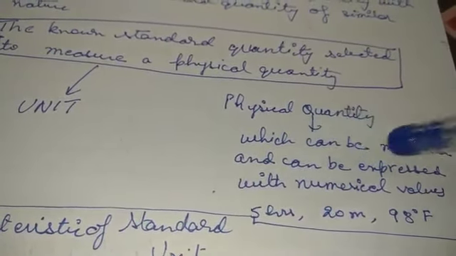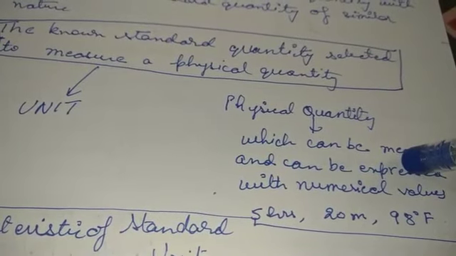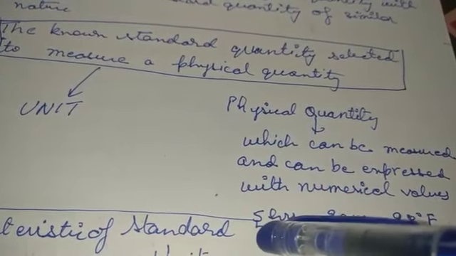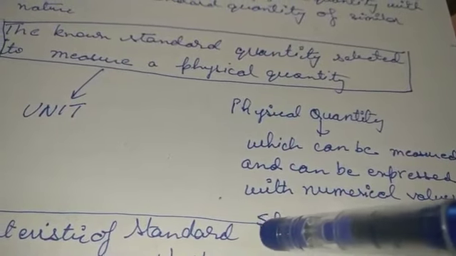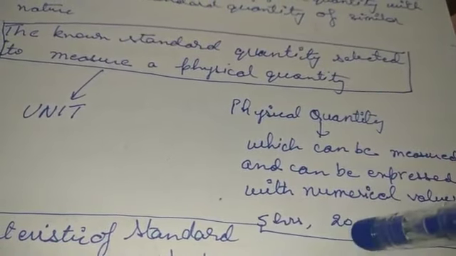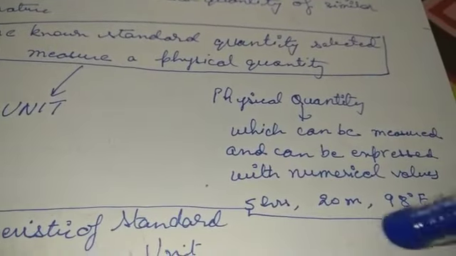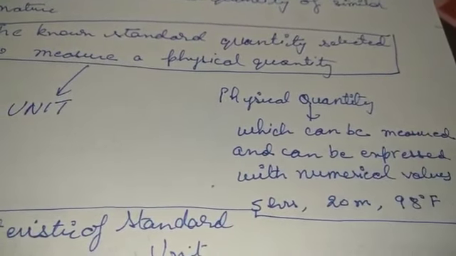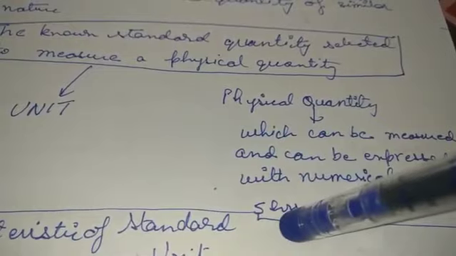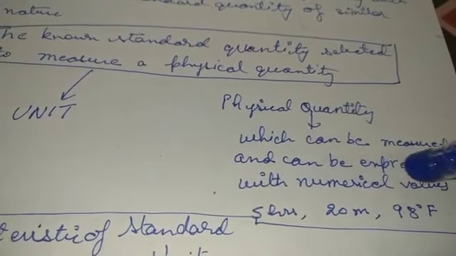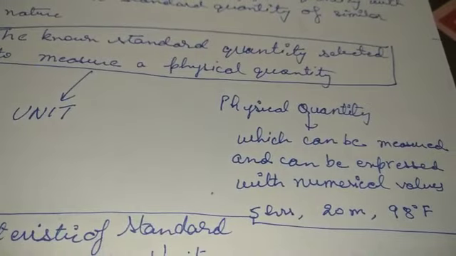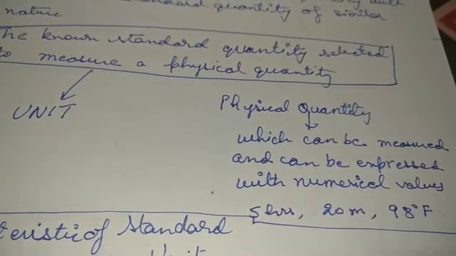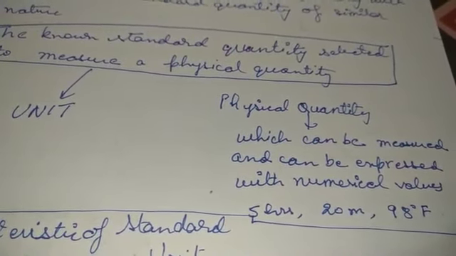Now every physical quantity has two parts in it. One, the numerical part, and the other one is the unit. Numerical means the number part, it could be 5, 20, 98, and the other one is the unit, like hours, meter, Fahrenheit. These are the units. So first of all, why do we need physical quantities? We need them so that we are able to have uniformity everywhere.